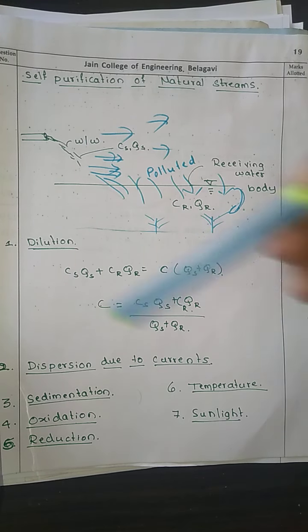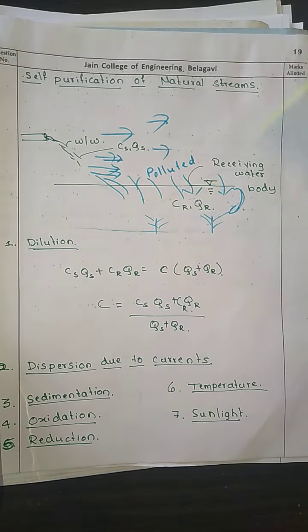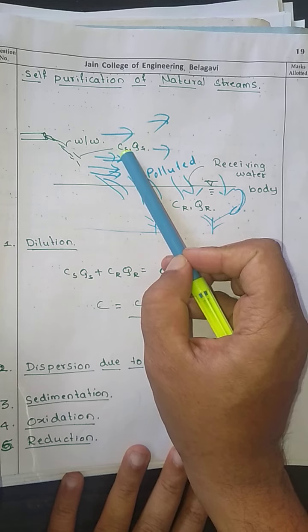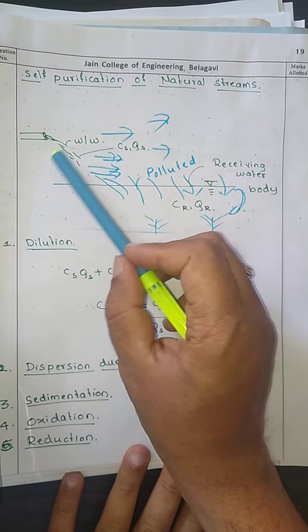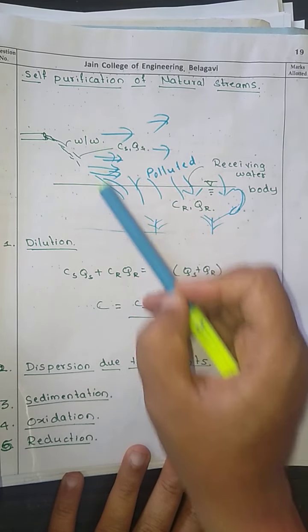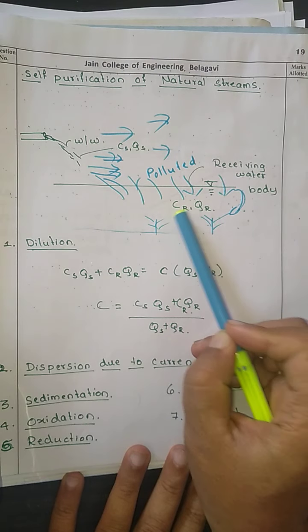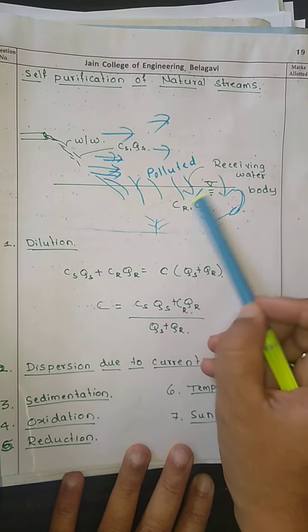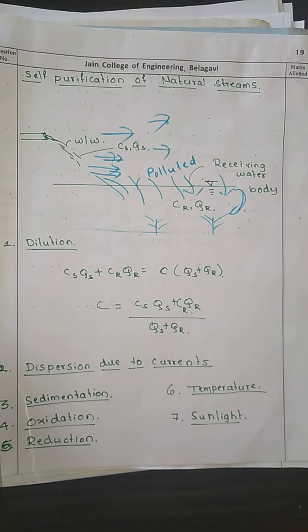Now in self-purification process, dilution is one of the factors which is going to be responsible. Here the wastewater is going to have the concentration Cs, and it is going to have some quantity, that is Qs, right? Then Cr is nothing but the concentration of the receiving water body, and Qr is nothing but the quantity of the receiving water body.